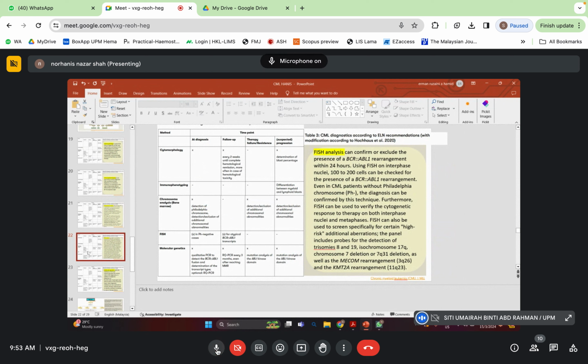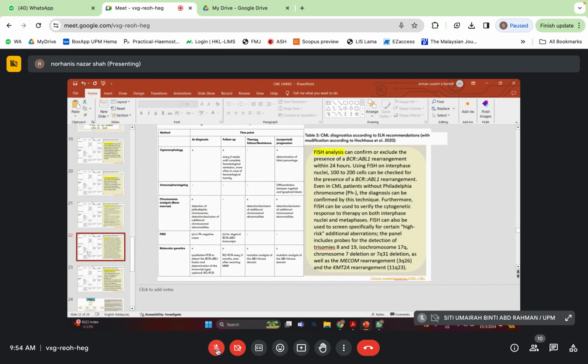Okay. Maksudnya kalau cytogenetic 922 cannot be detected, it's not confirmatory, is it? Like we still cannot conclude it's BCR ABL negative. Is it something like that? We still need to do molecule, the fish baru boleh confirm ke? Betul. Okay, kena buat fish. Okay, so we still need to wait until fish result comes out lah before we conclude this patient is misdiagnosed.